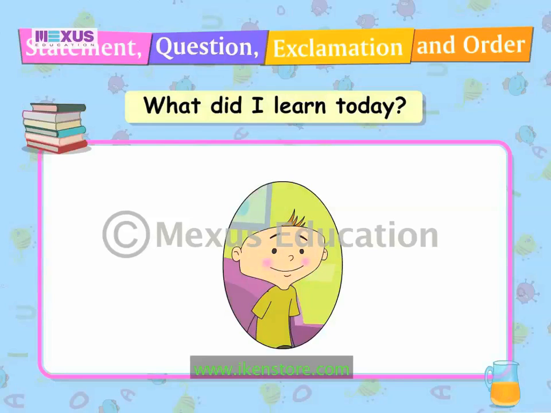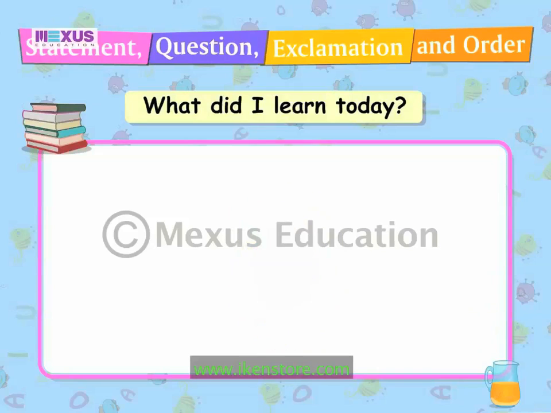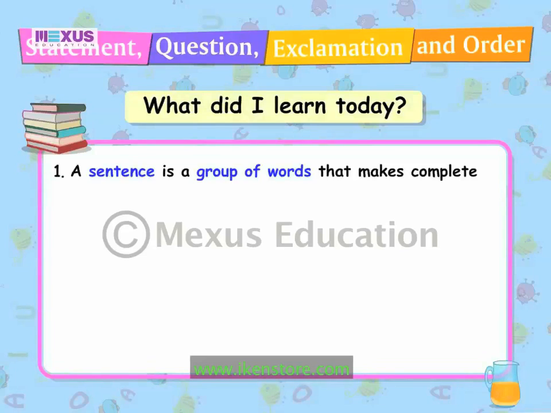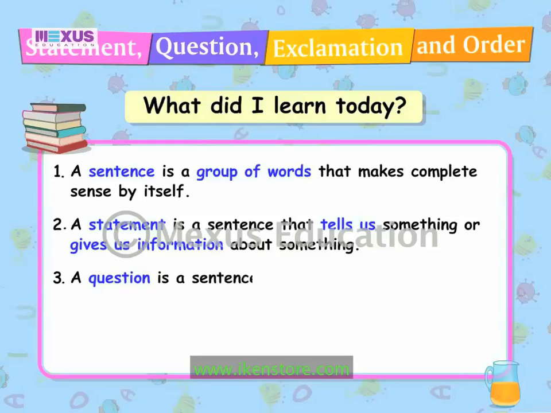But before I go, let's just go through all the points we have learned in the lesson: statement, question, exclamation, and order. A sentence is a group of words that makes complete sense by itself. A statement is a sentence that tells us something or gives us information about something. A question is a sentence that asks something.